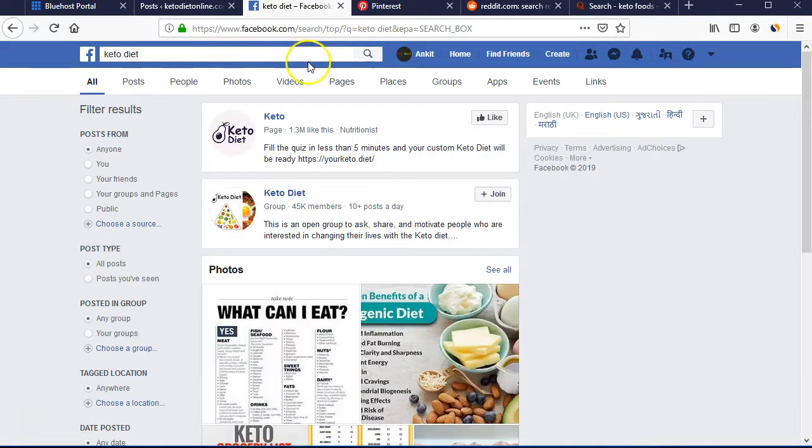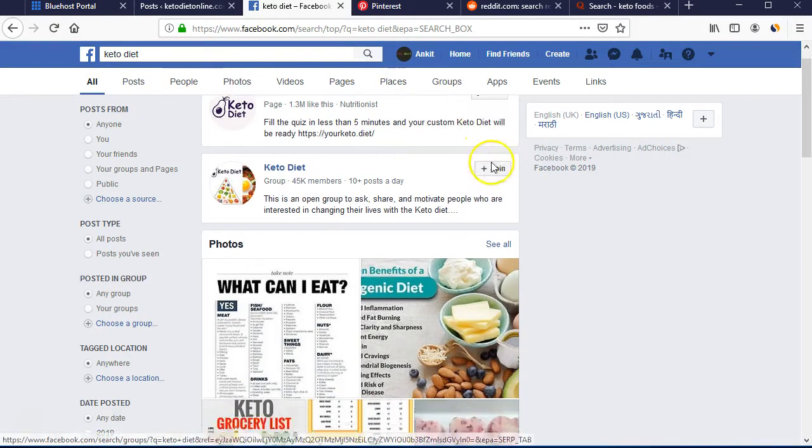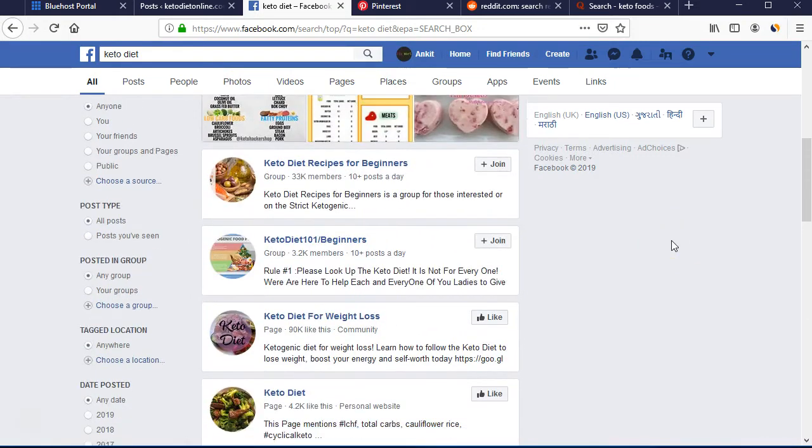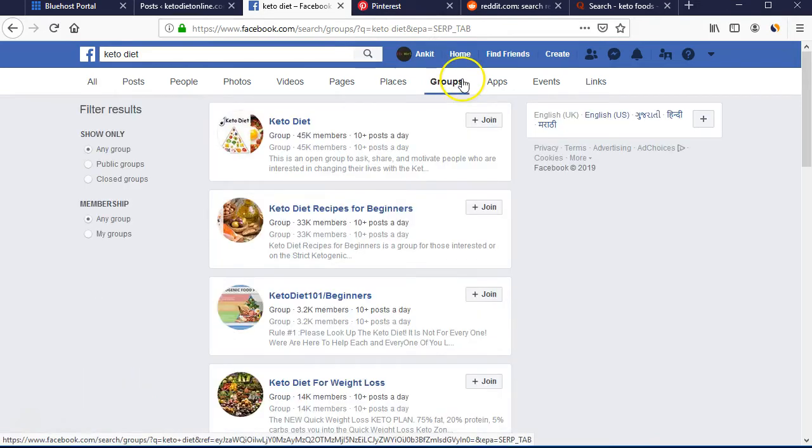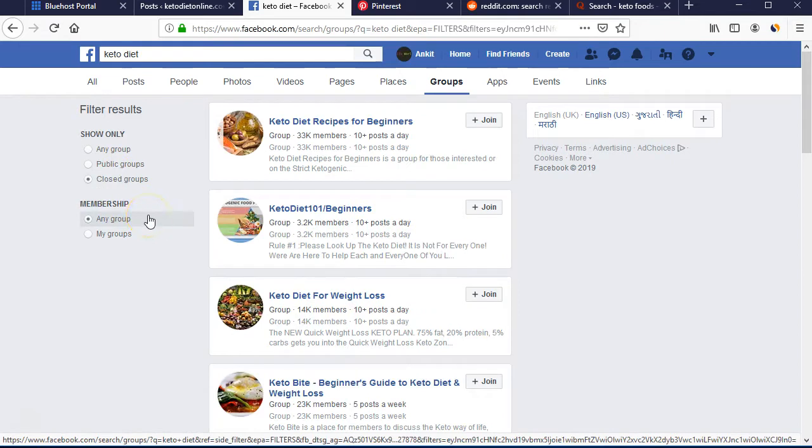Now when you search keto diet, above you will have different categories: posts, people, photos, pages, and different pages, different posts you will get. But now what we have to do is find out groups. Go to groups. The main thing is we have to join the groups related to keto diets. I would say to join closed groups, because public groups are majorly spammy. People who join public groups majorly don't read, they only share. It is rare to get good conversions on public groups.